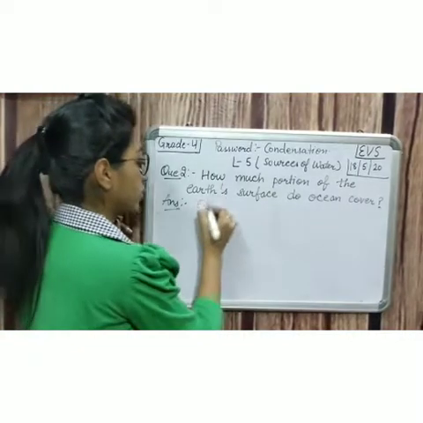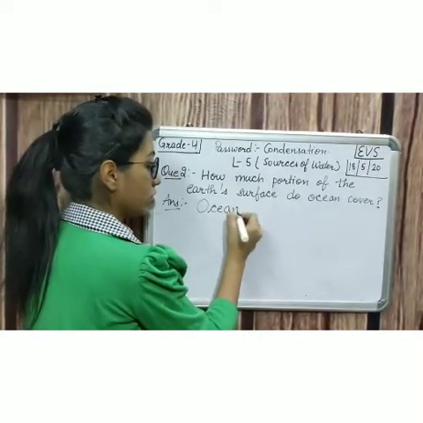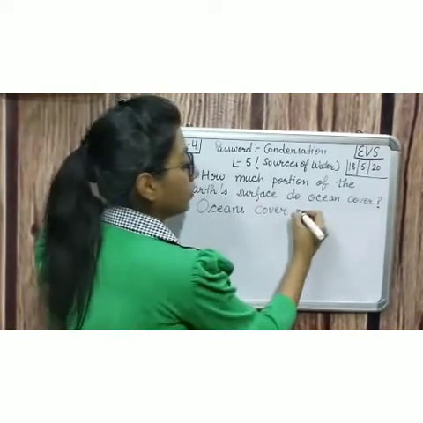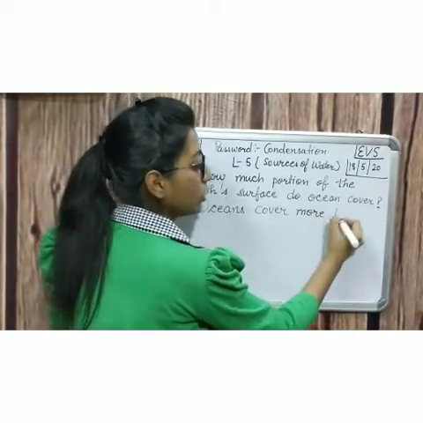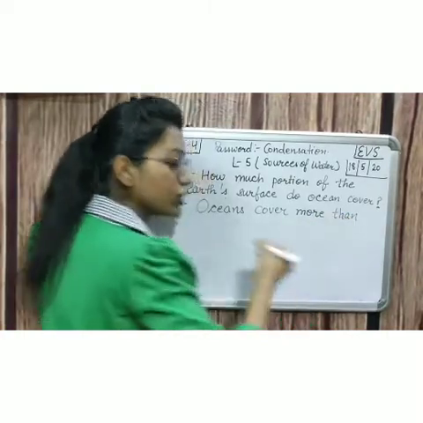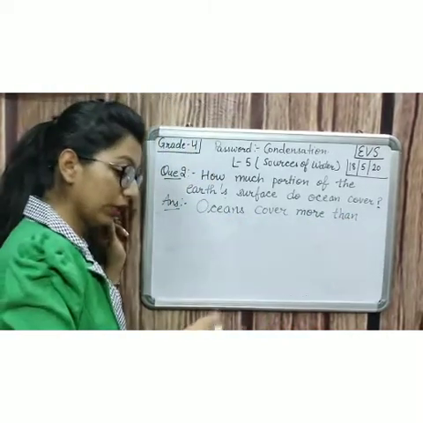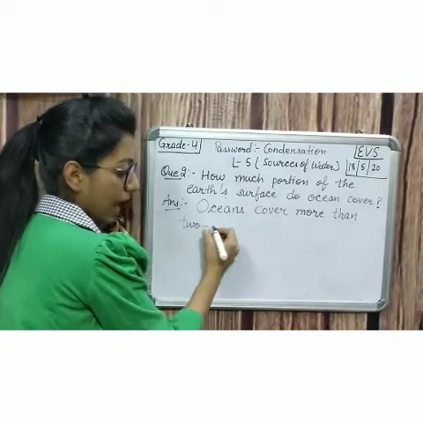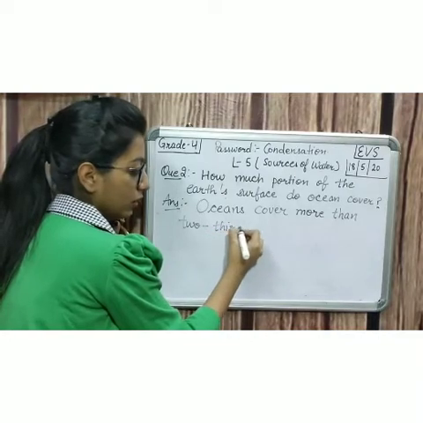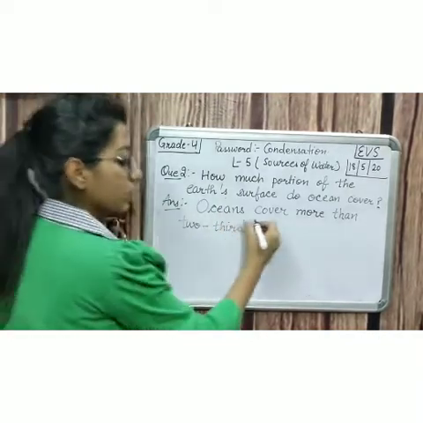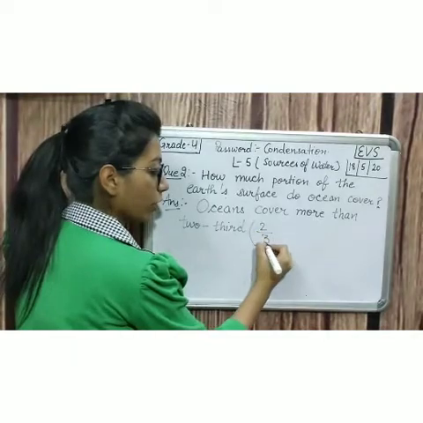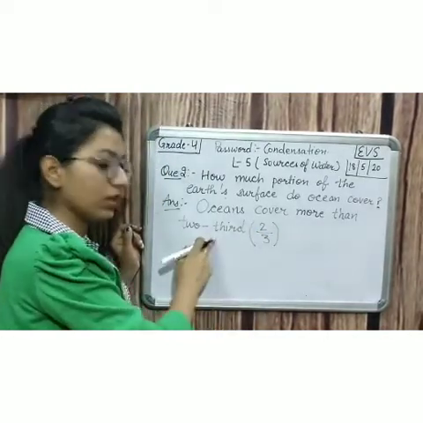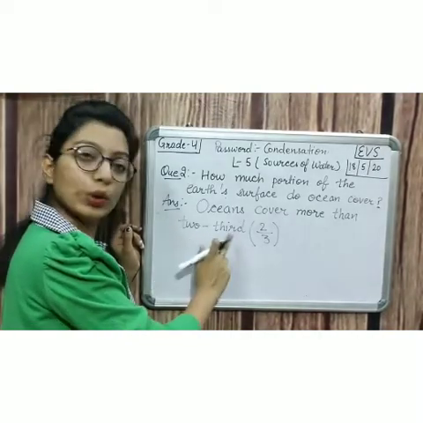Answer is: oceans cover more than 2/3 of the earth's surface. You can write in this form also, fraction form. किया है ना थर्ड क्लास में फ्रैक्शन. सो इसको जब हम इस फॉर्म में लिख रहे हैं तो कैसे लिखते हैं? 2/3.